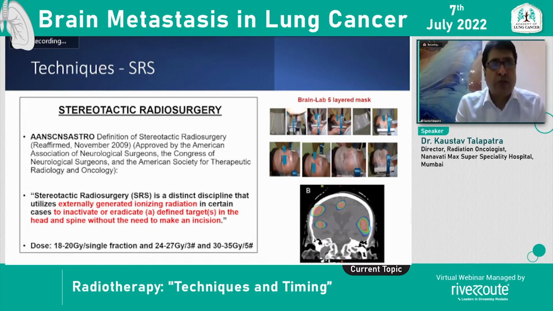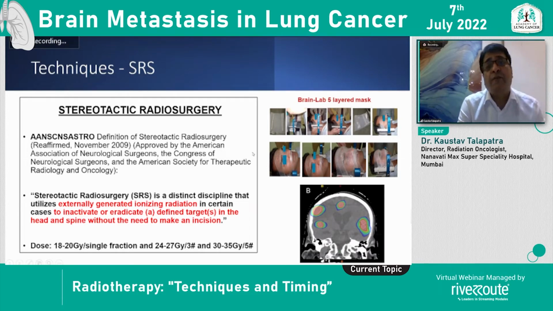After whole brain radiotherapy, with the development of immunotherapy, better drugs, limited brain metastasis, and better brain control, the era of stereotactic radiosurgery took place. Stereotactic radiosurgery started with Lars Leksell with a fixed frame 3D concept, where there was a concept of target localization, and after localization through imaging and contouring of that region, you delivered a very high dose of radiation in a single fraction, and that's why the term surgery came in. And then, of course, the definition of stereotactic radiosurgery was expanded to up to 5 fractions.